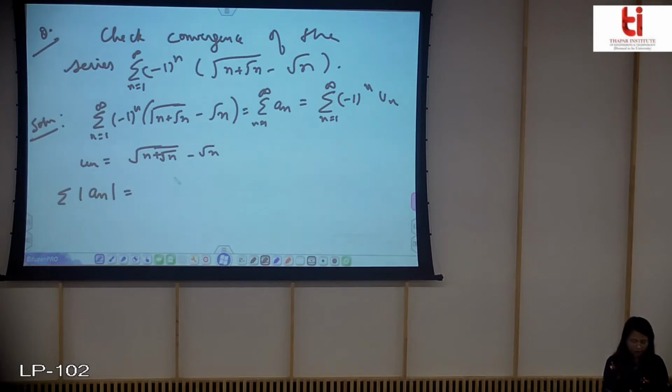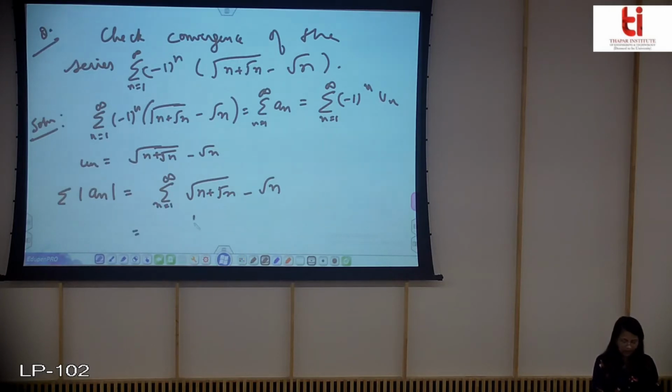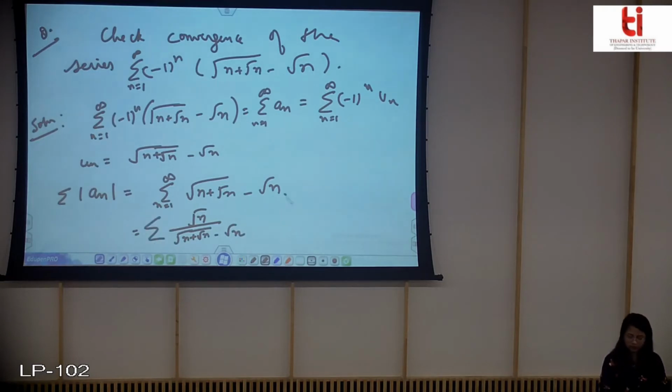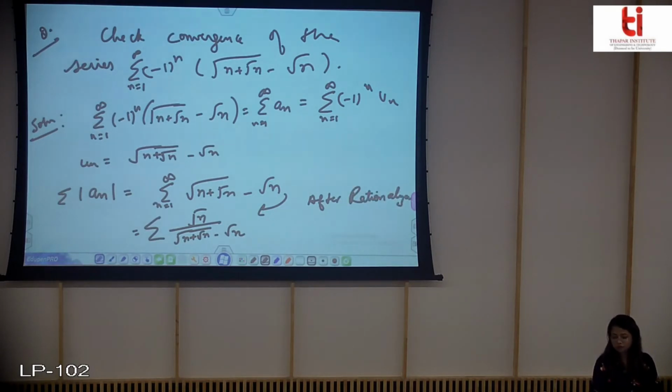So mod of an is obviously equal to this. Now if I rationalize this, I can write this series as this after rationalizing.